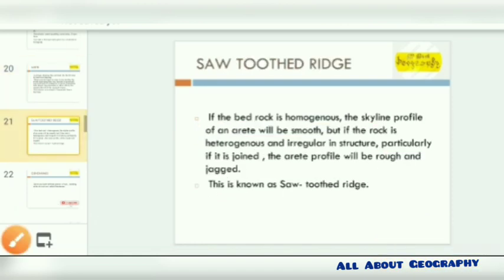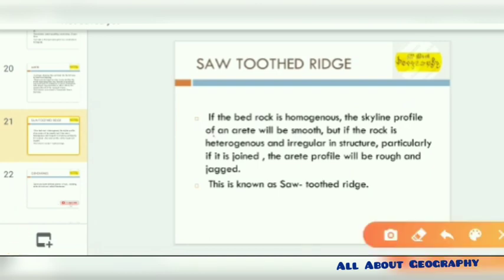After that, the arete can become a sawtooth ridge. This is basically an extension of the arete. If the bedrock is formed in a homogeneous manner, the skyline profile of the arete is very smooth. But if the rock is heterogeneous and irregular in structure, particularly jointed, it gives rise to a rough and jagged structure, which is a replica of a sawtooth structure. So the name henceforth given is the sawtooth ridge.